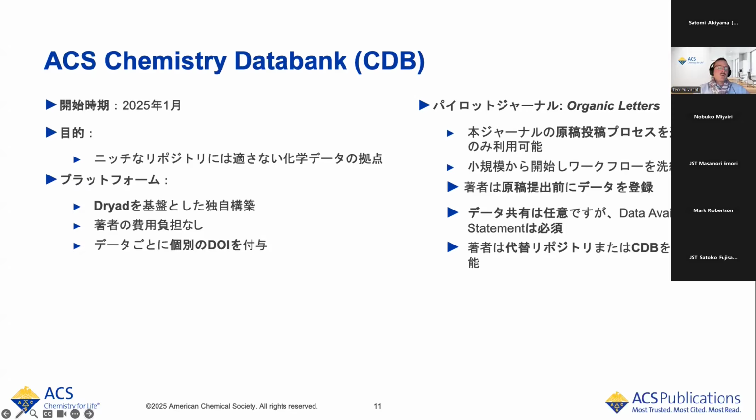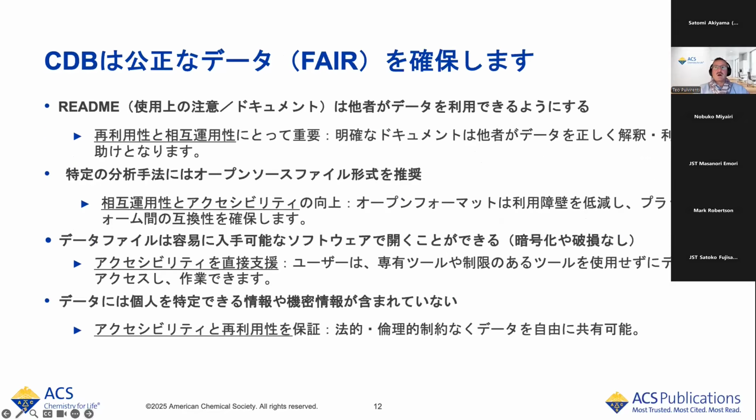The journal that we are piloting with is Organic Letters. For the manuscript, we collect the data at the submission stage, and then we share. The sharing is optional, but the data is curated and also vetted. So when I was referring to level 4, this is a step forward to level 4 of our ACS Research Data Policy.